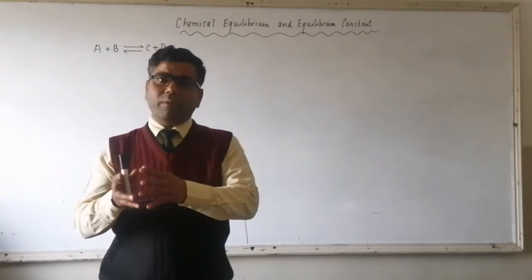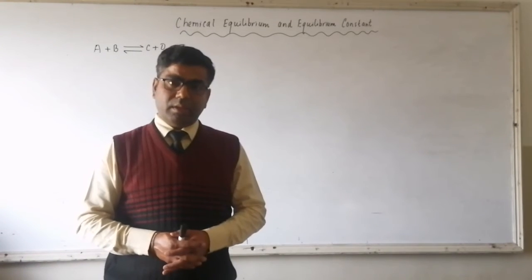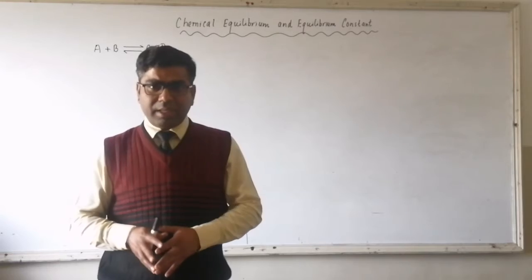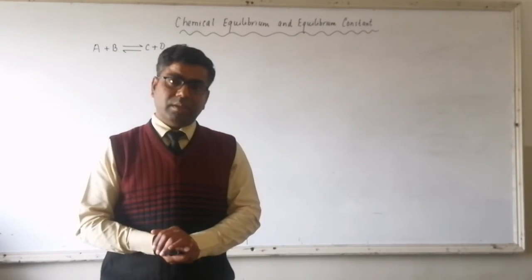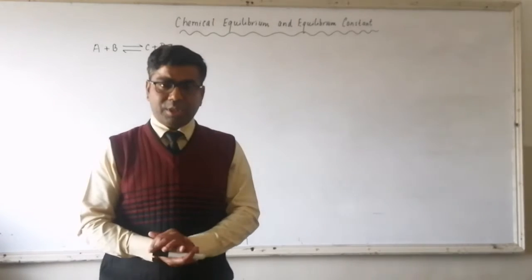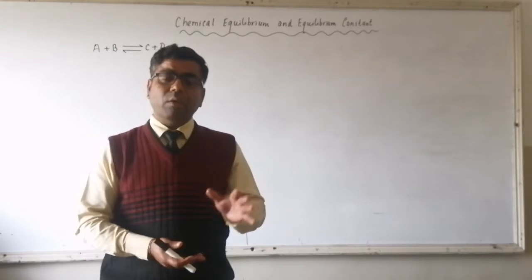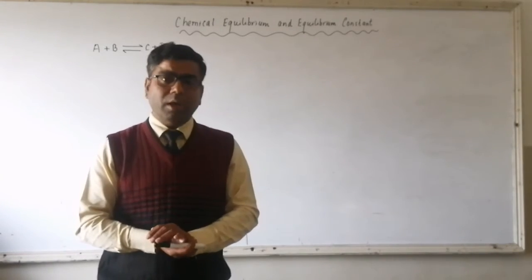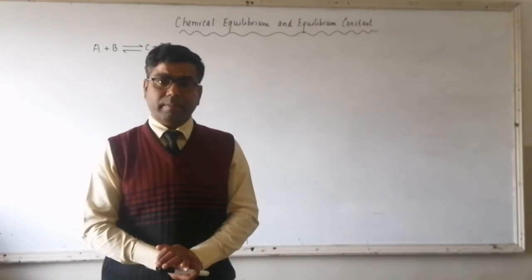So when the rate of forward reaction becomes equal to the rate of backward reaction, then the concentration of reactant and concentration of product becomes constant. There will be no change in the concentration of reactant and product when equilibrium is achieved, because the reaction is taking place in both directions at the same speed.